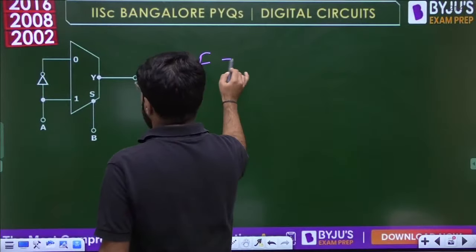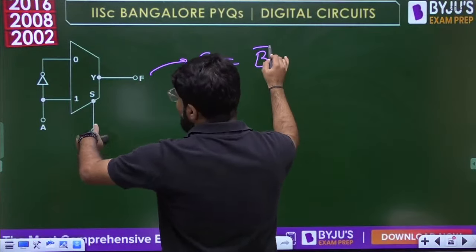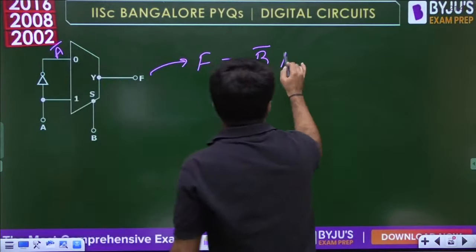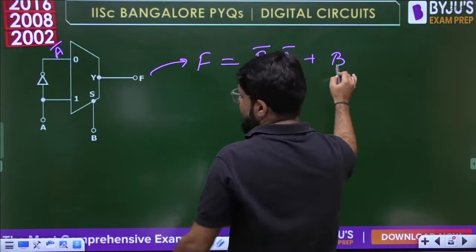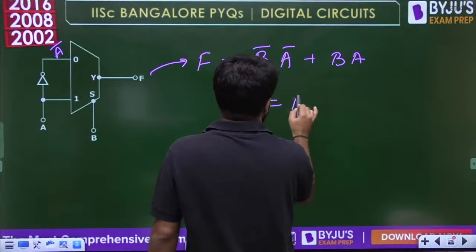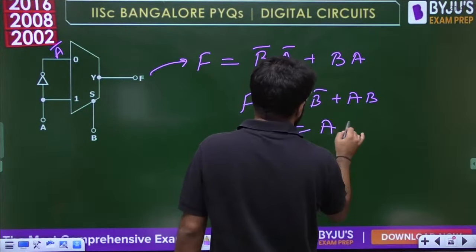So what is going to be the output F? Okay, select line is connected with B. So select line 0, that is B bar. Output will be I0. And what is I0? A bar. So B bar A bar, plus select line 1, I'll write it as B, then I1, that is A, right? So output is nothing but A bar B bar plus AB, and that is A XOR B.